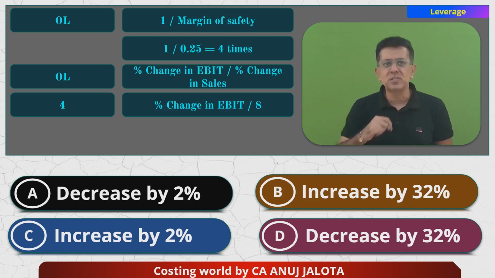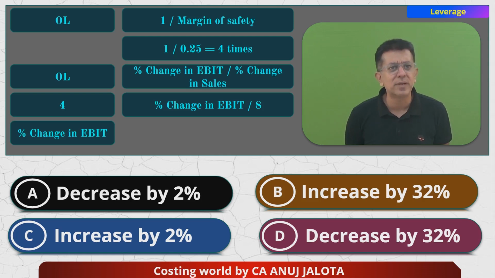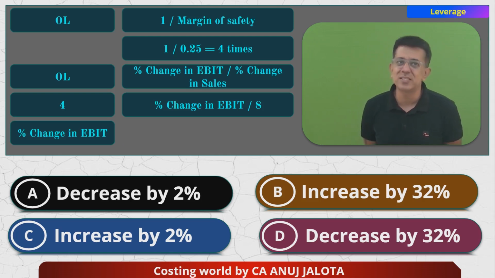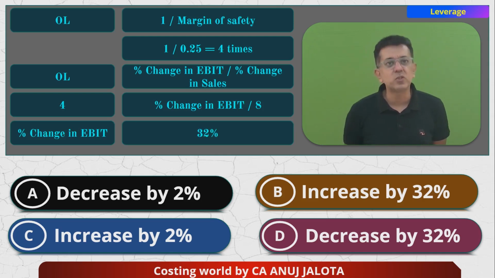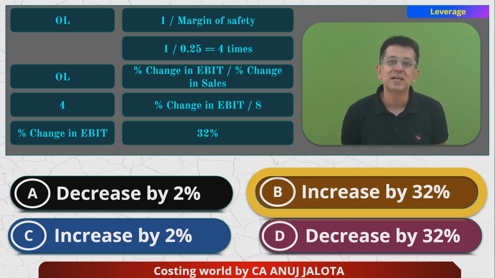Let's shift 8 to this side. So percentage change in EBIT will be 8 into 4, that's 32%. Therefore, if sales increase by 8%, EBIT will increase by 32%. That should be the correct answer. So the answer should be B over here. Yes, that is the correct answer.